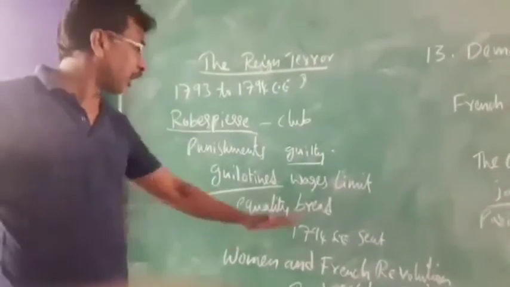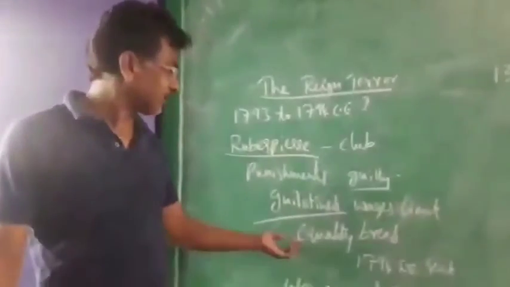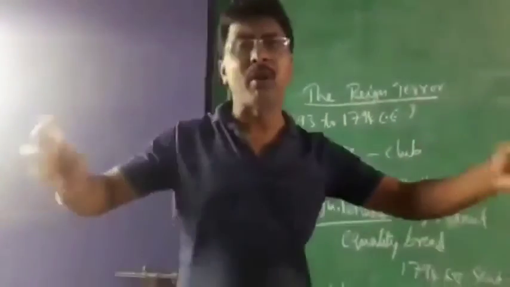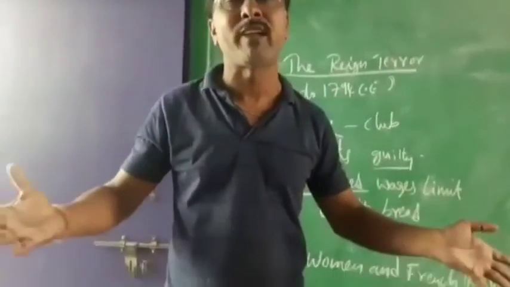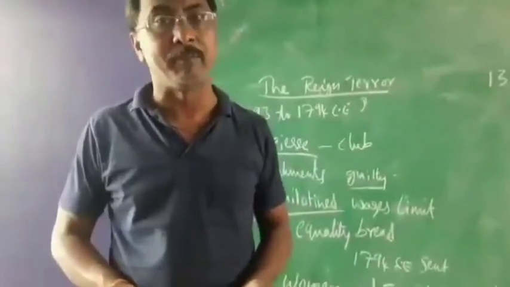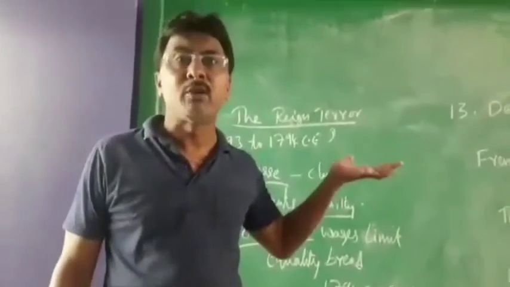But what happened? His rules were strict, and at last, what happened? Equality, bread equality. The bread supplied to the people of France should be of quality, and the bakers should supply quality bread to everybody. That is what he told, and punishments and everything used to be given by Robespierre only.